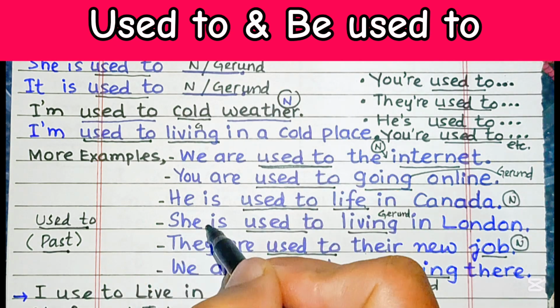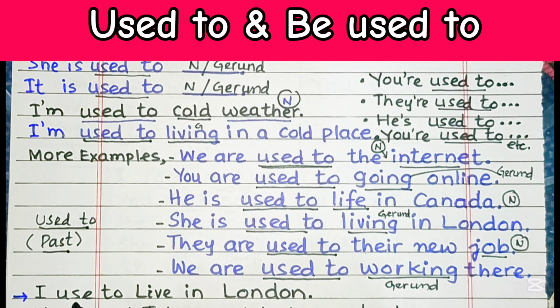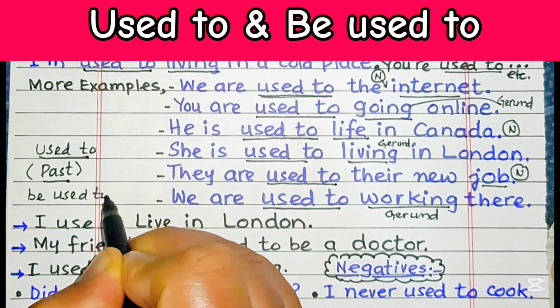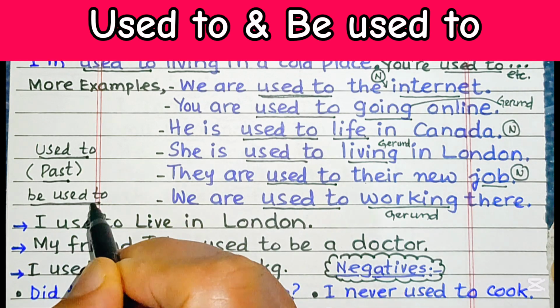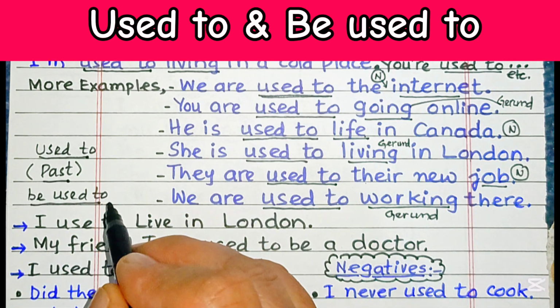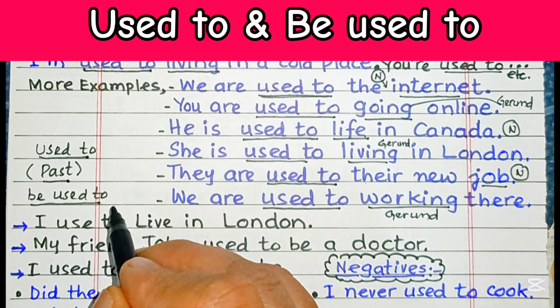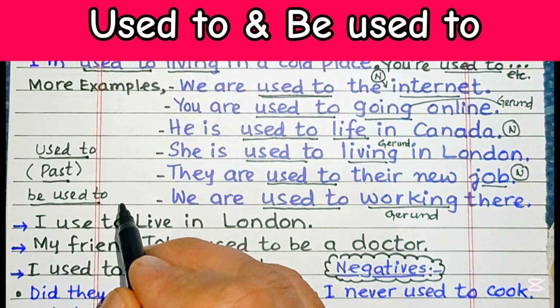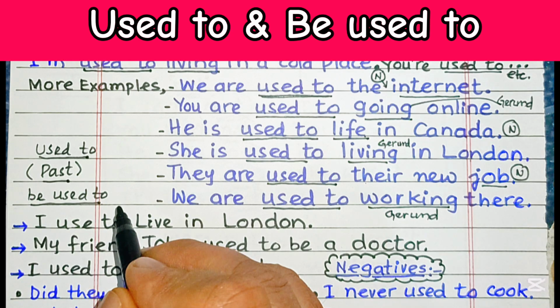And these are so many examples. Use be used to for things you have grown accustomed to, things that you do every day, whether you like them or not.